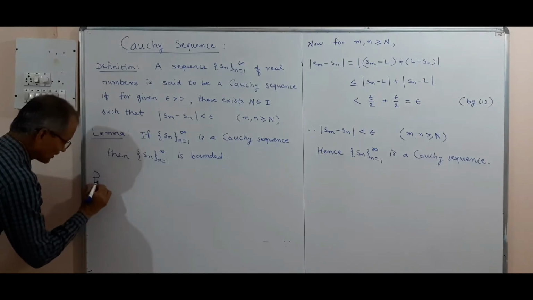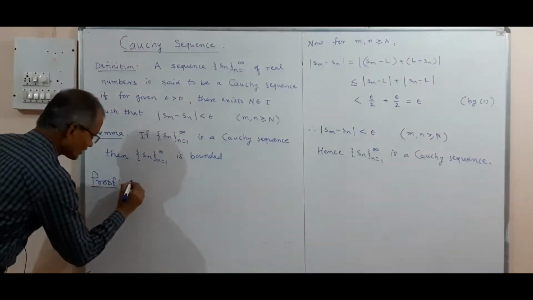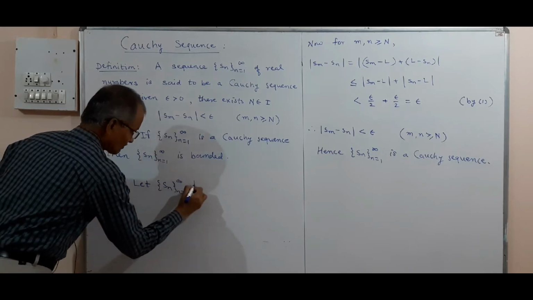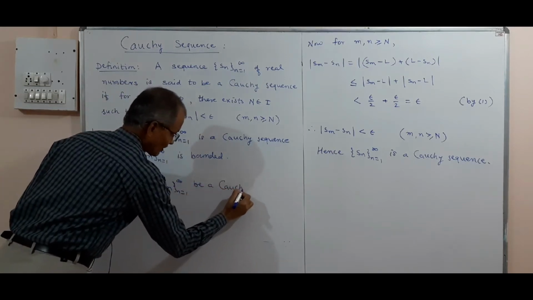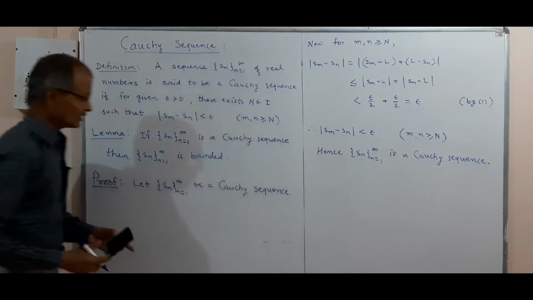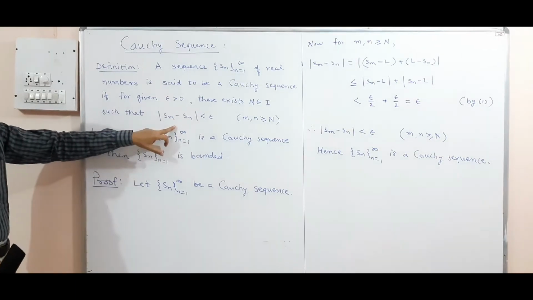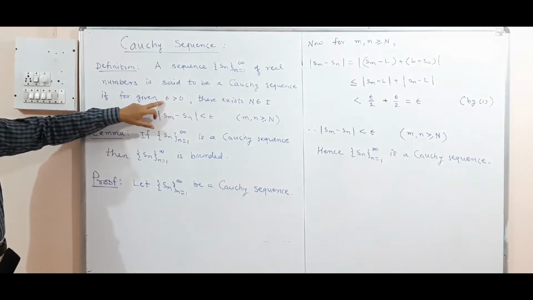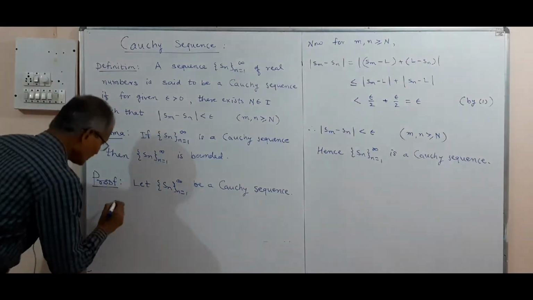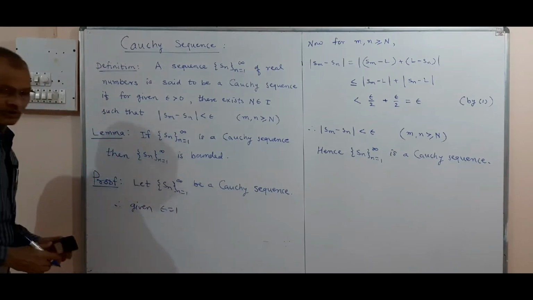Now the proof for this lemma. Let Sn be a Cauchy sequence. Now we shall apply the definition. If Sn is a Cauchy sequence, then what must we have? Given epsilon greater than 0, there exists N satisfying this condition. Given epsilon, it may be any value greater than 0, and therefore we take epsilon as 1, because 1 is greater than 0.